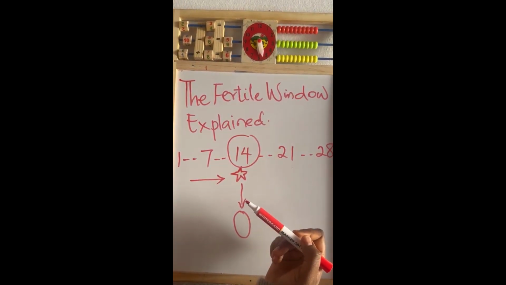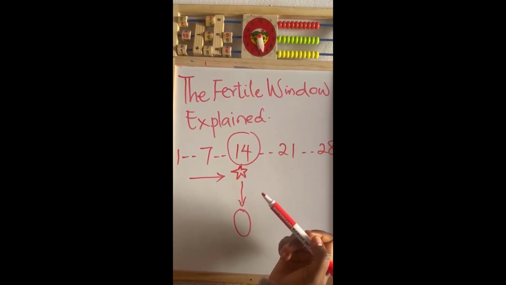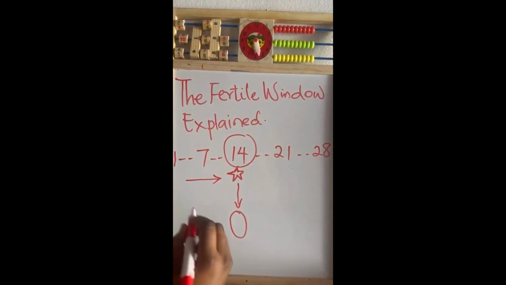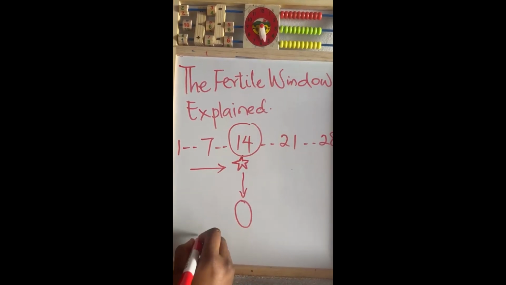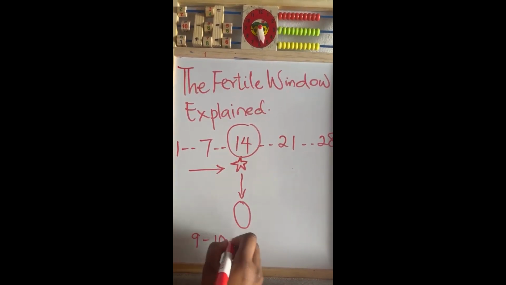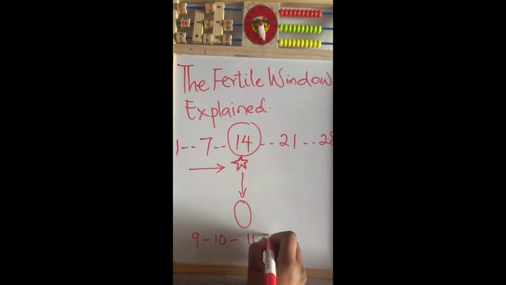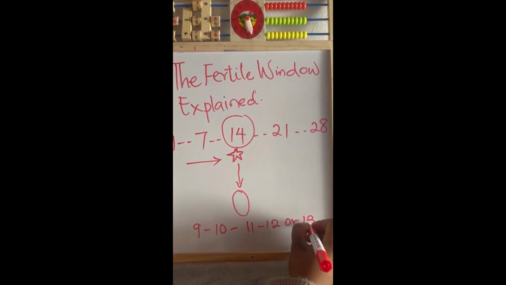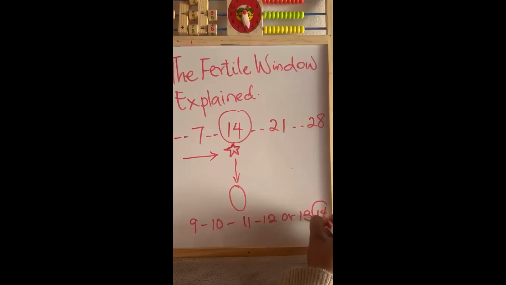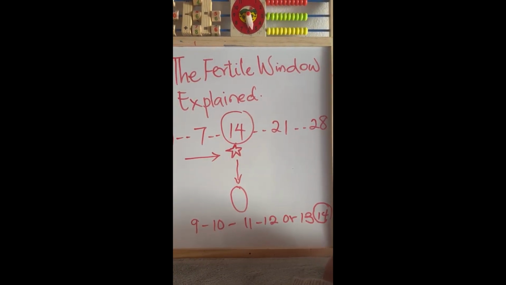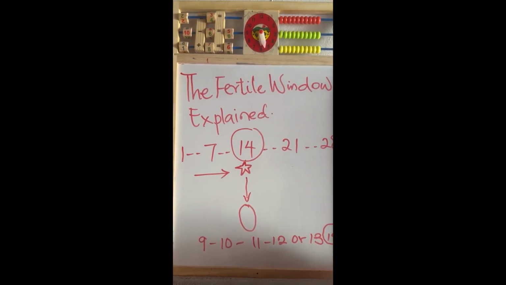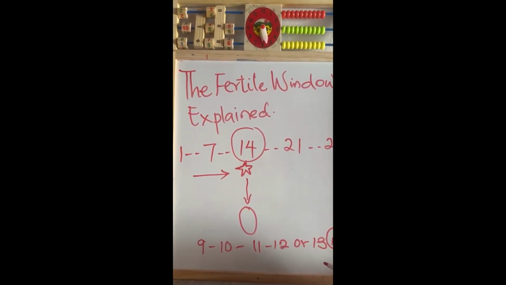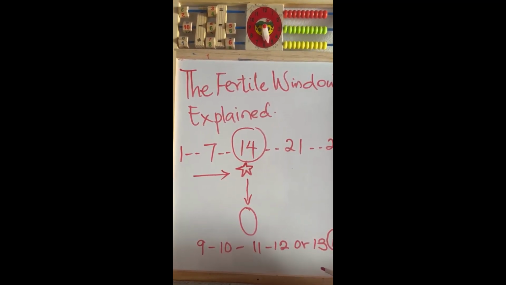The key takeaway is simple. The fertile window is bigger than ovulation day, which we can say occurs around day 9, day 10, day 11, day 12, or 13. That's before the day 14 that we call the ovulation day. Understanding this can help people better understand their menstrual cycle and how conception occurs.